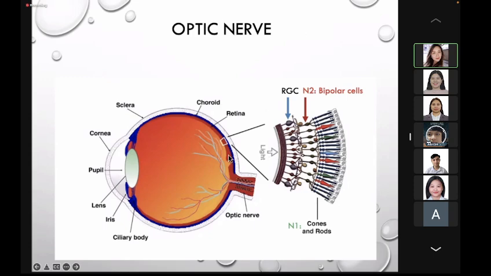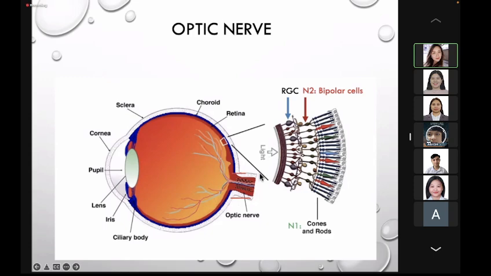Okay, so here, the fibers of the optic nerve are the axons of the cells in the ganglion layer of the retina. Okay, so from the ganglion cells of the retina, they will converge on the optic disc. Okay, so this optic disc will become the optic nerve.